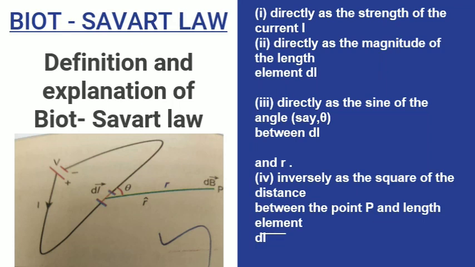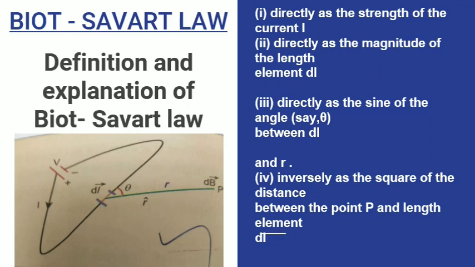That's why I have considered point P at a distance r from the length element of the coil. I have considered length element dl, which carries the current I. That's why it's a current element, and it is going to produce the magnetic field at point P. And the angle between dl and r is theta.